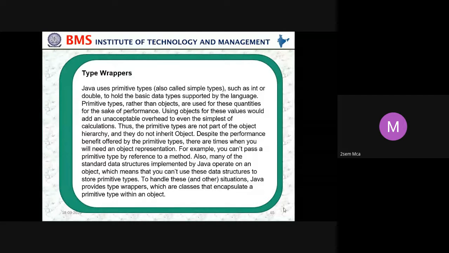Despite the performance benefit offered by the primitive types, there are times when you will need an object representation. For example, you cannot pass a primitive type by reference to a method. Also, many of the standard data structures implemented by Java operate on objects, which means that you cannot use these data structures to store primitive types. To handle these situations, Java provides type wrappers, which are classes that encapsulate a primitive type within an object.